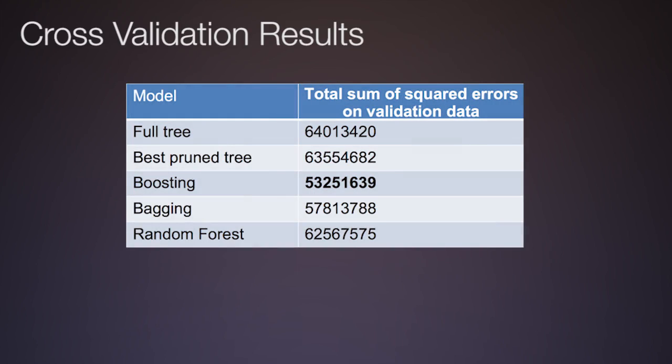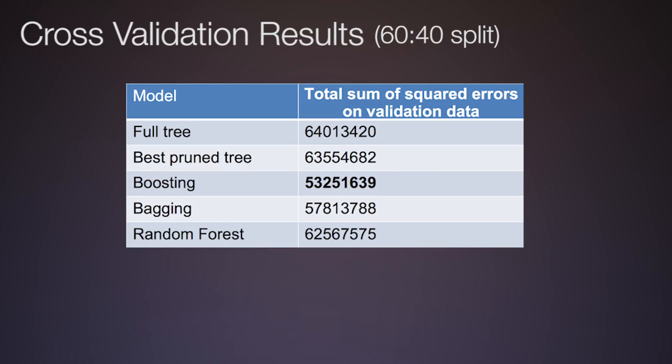Here, we show the cross-validation results for the Boulder housing data. Since this is a regression problem where the target variable list price is continuous, we report a total sum of squared errors on validation data, with a default 60-40 split. For the full tree, the SSE is 6401340. Pruning the tree slightly reduces its error. Building a random forest further reduces its error. More significant improvement is achieved by bagging and boosting, with the lowest cross-validation error reported for boosting, which stands at 53251639. This number is almost 20% lower than the one from the full tree.